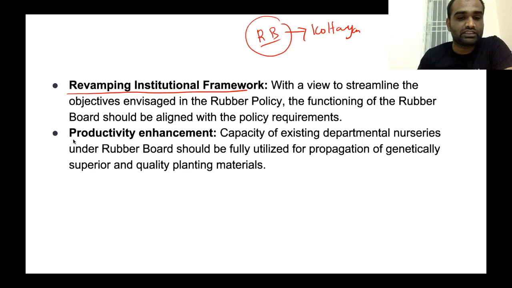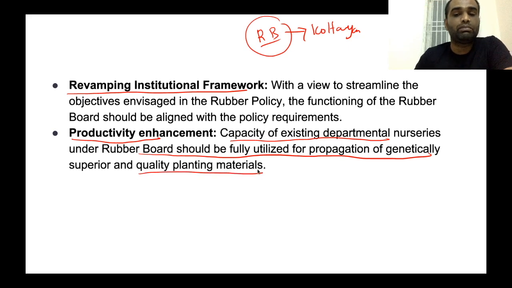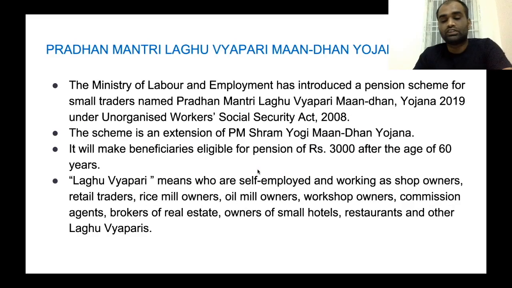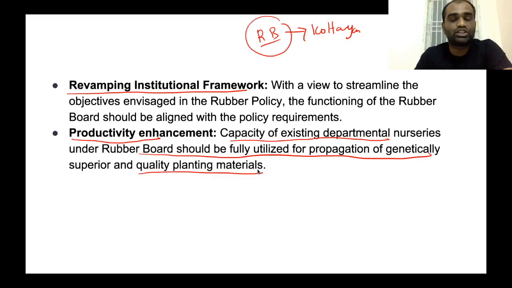Also, productivity enhancement. The capacity of existing departmental nurseries under the Rubber Board should be fully utilized for propagation of genetically superior as well as quality planting material. So we have to substitute our naturally grown rubber with genetically modified rubber so that rubber production gets increased. So this is the topic. That's it with regards to national rubber policy.